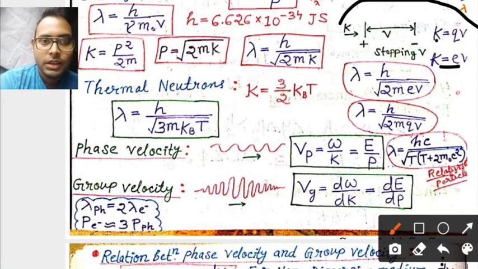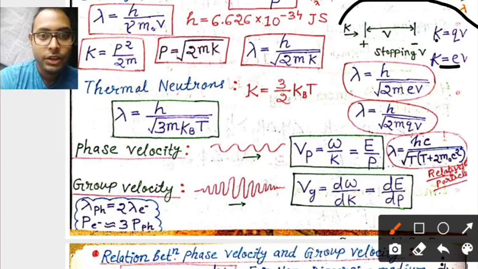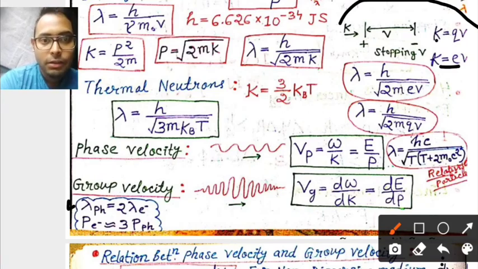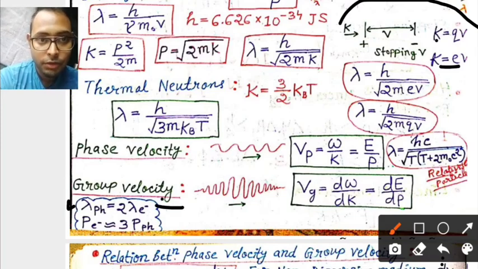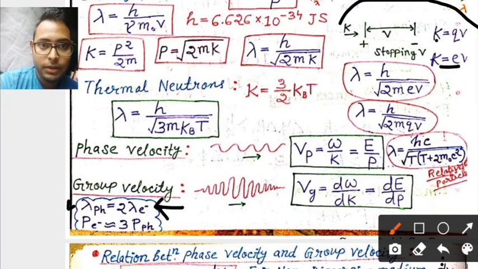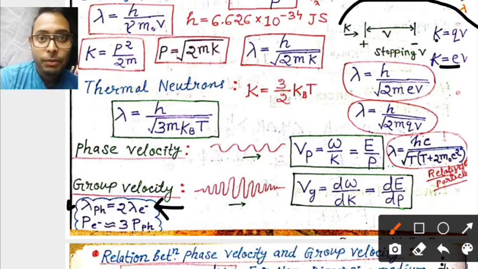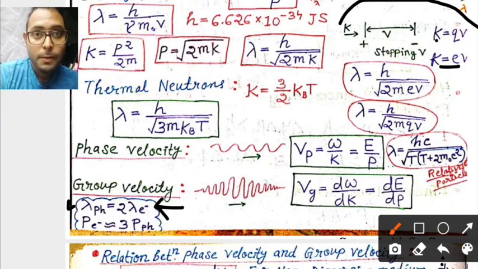And remember one important thing: the wavelength of a photon is greater than the wavelength of an electron. You can understand this from the concept here. And the momentum of an electron is more than the momentum of a photon.